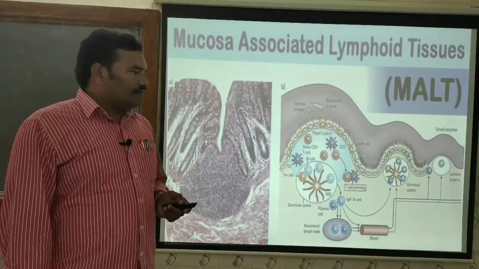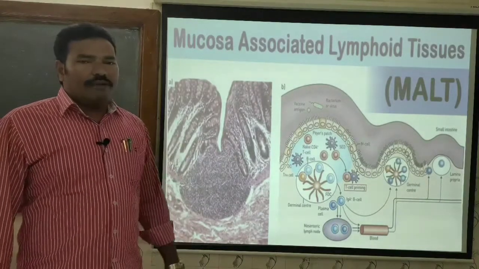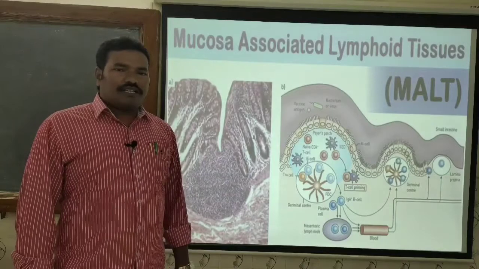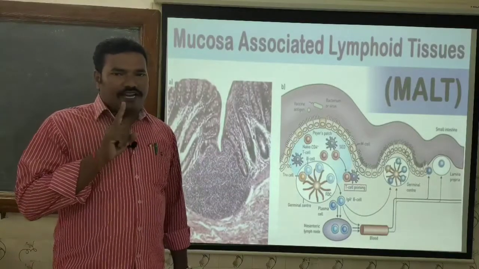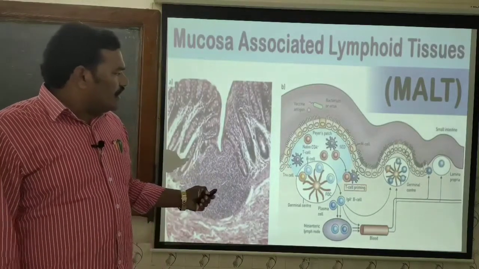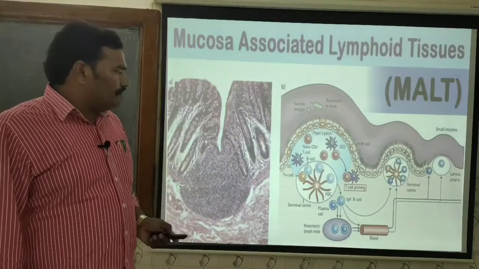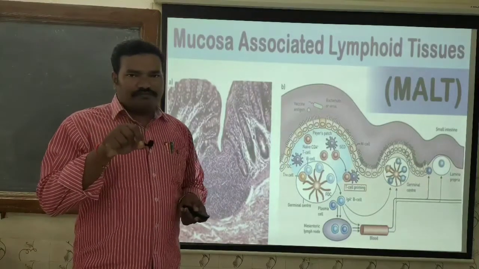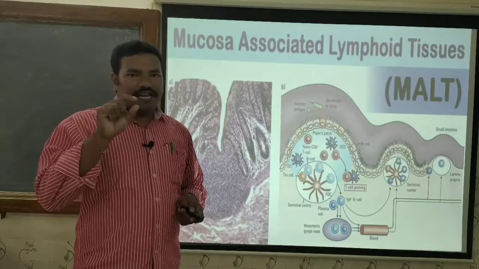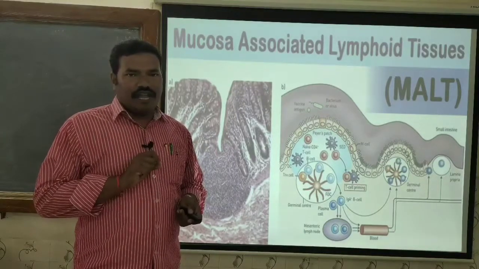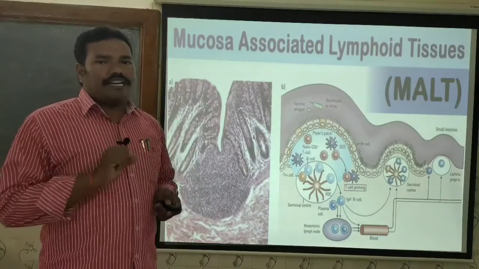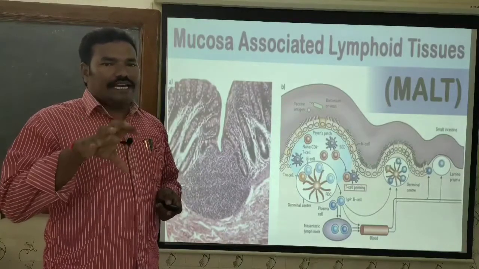It may be found, for example, in the alimentary canal. In the alimentary canal, we will find MALT, mucus associated lymphoid tissues, in the form of adenoids and the tonsils, and also the lamina propria. If we observe the microvilli, here and there we will see clusters of lymphoid cells in the lamina propria of the microvilli. And also we will observe the Peyer's patches in the small intestinal wall. It is also highly developed lymphoid tissue.